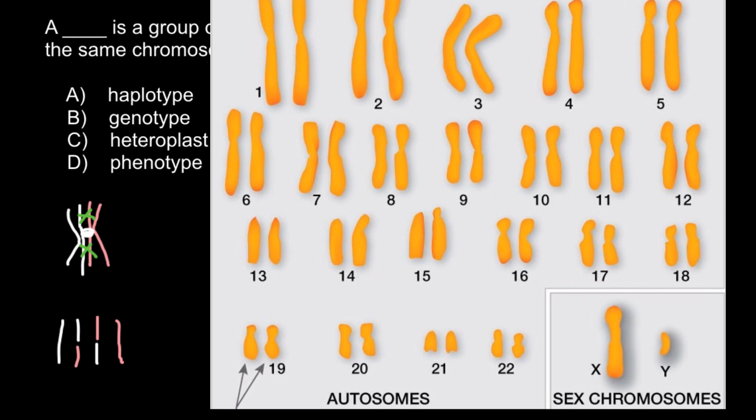But X chromosomes in females, as you know, so this is the karyotype of the male, but females have two X chromosomes. So during meiosis, females' X chromosomes also would exchange genetic information, and both X chromosomes would participate in crossing over.